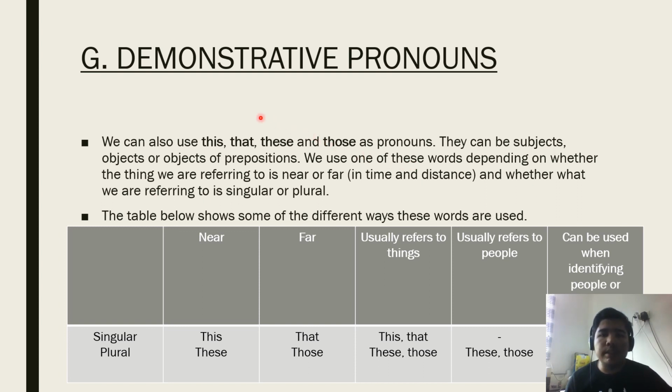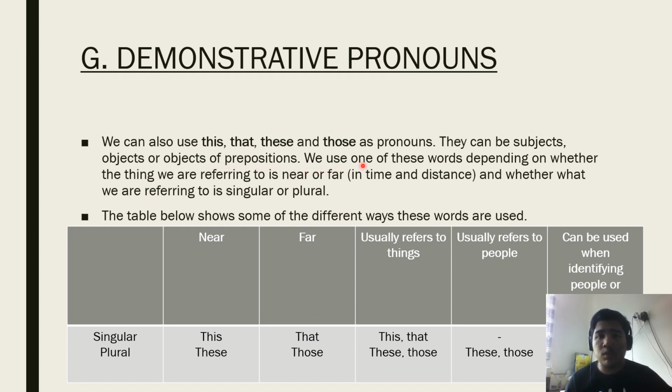Last but not least, demonstrative pronouns. We can also use this, that, these, and those as pronouns. They can be subjects, objects, or objects of prepositions.